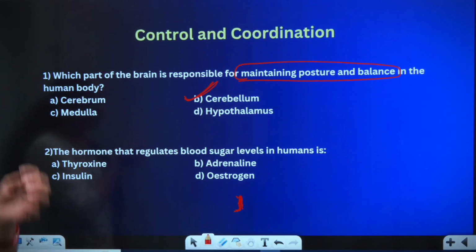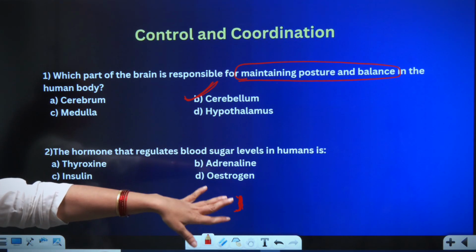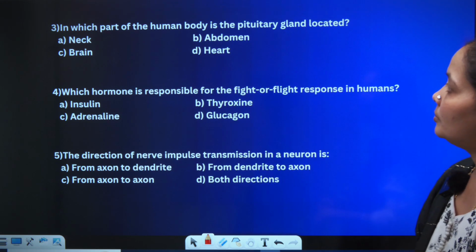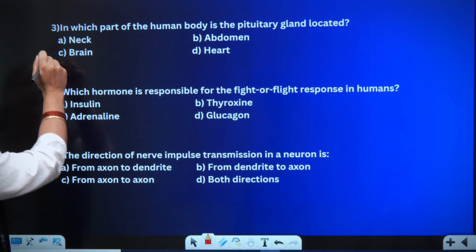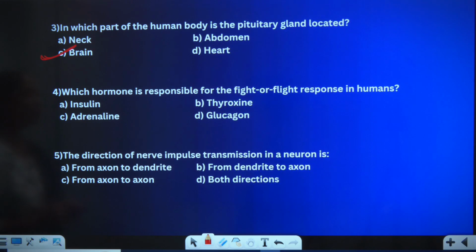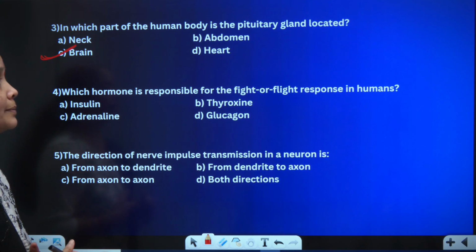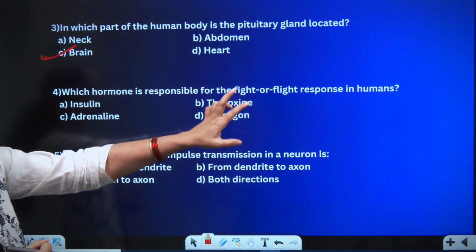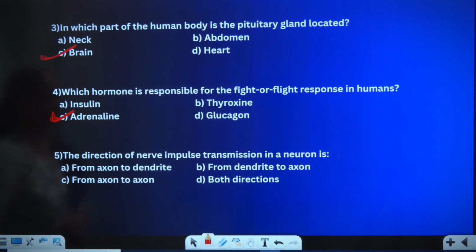The hormone that regulates blood sugar level in the human body will be insulin. Moving to the third question, in which part of the human body is the pituitary gland located? The pituitary gland is obviously located in the brain. It controls the growth hormone. Which hormone is responsible for fight or flight response in humans? They are asking us for the response. So the response is basically carried by adrenaline. Therefore option C will be the right answer.